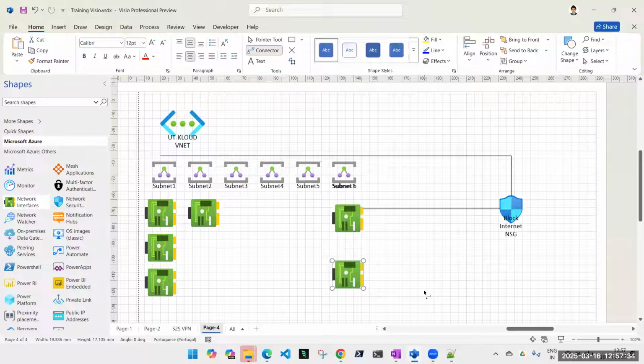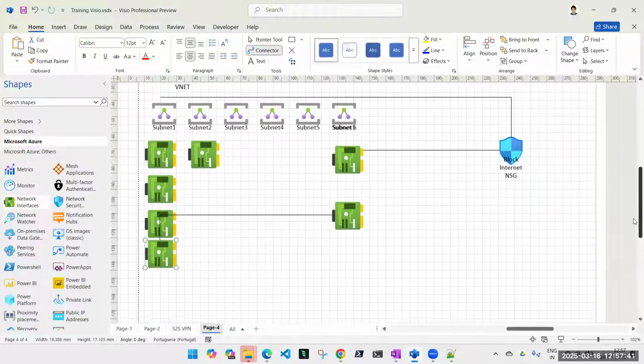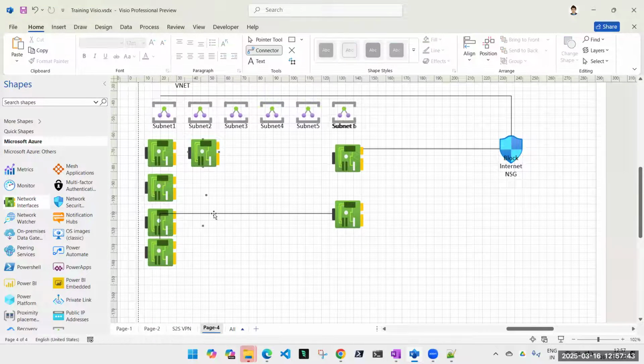Yes. This machine, will it be able to use internet or not? So I just added this machine. Ignore this connector. You can say No. Why not? Why can't this machine do it? No, because we have the rule on subnet level. Do you understand the difference between assigning it on NIC level and subnet?